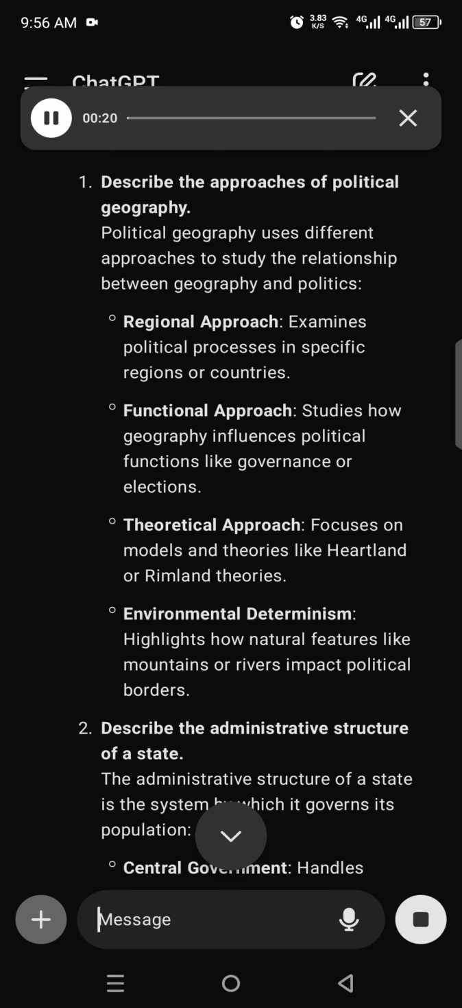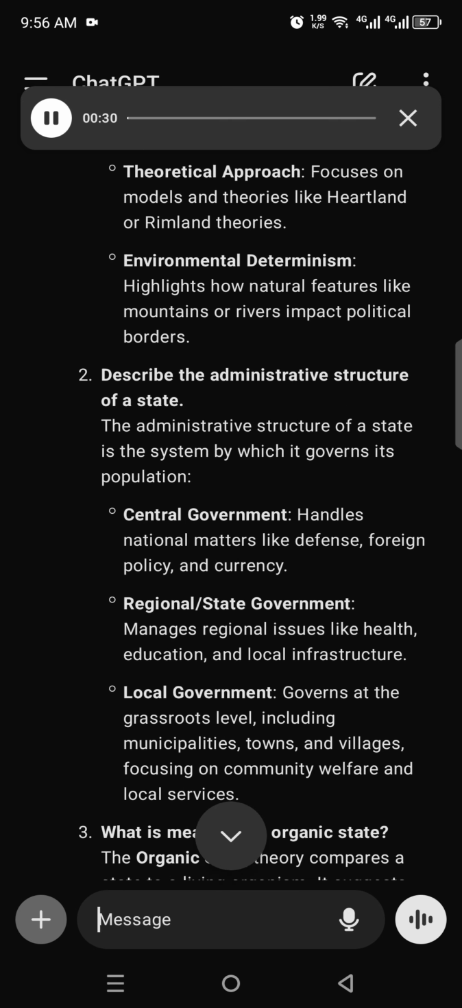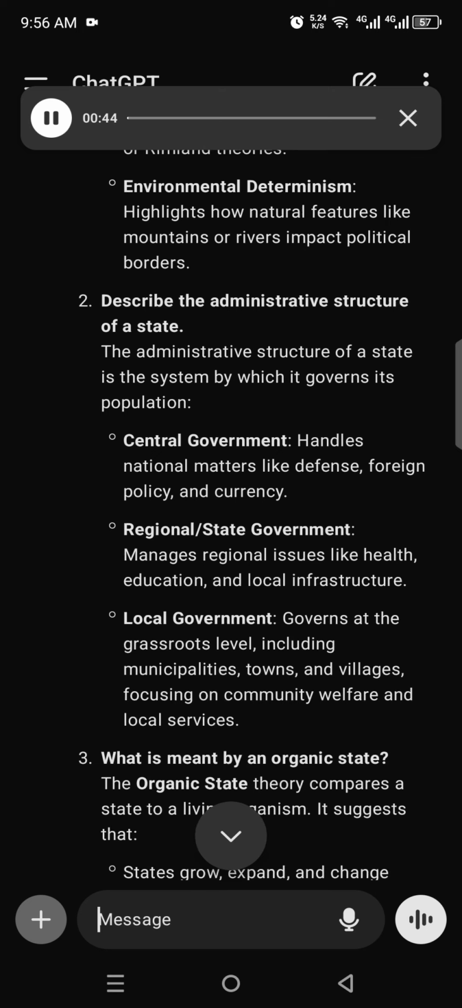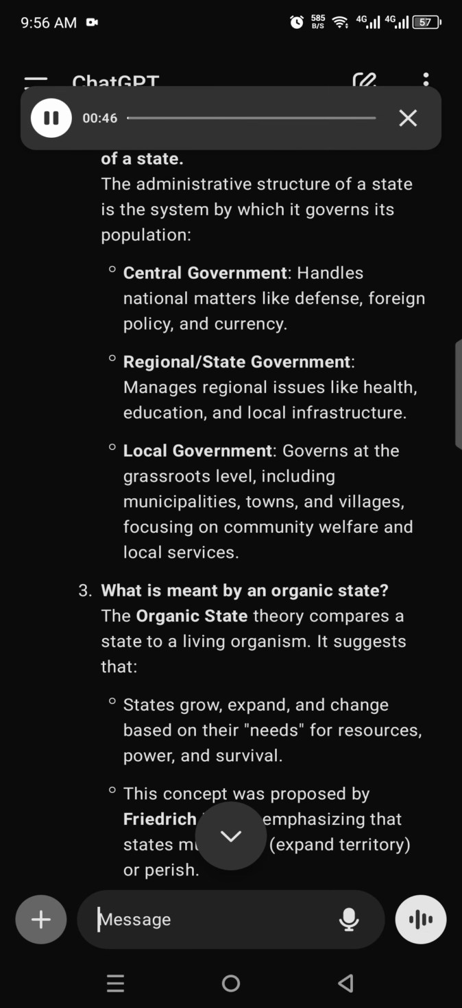Functional approach studies how geography influences political functions like governance or elections. Theoretical approach focuses on models and theories like heartland or rimland theories. Environmental determinism highlights how natural features like mountains or rivers impact political borders. 2. Describe the administrative structure of a state. The administrative structure of a state is the system by which it governs its population.